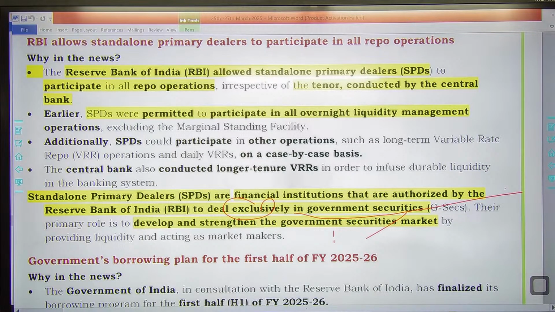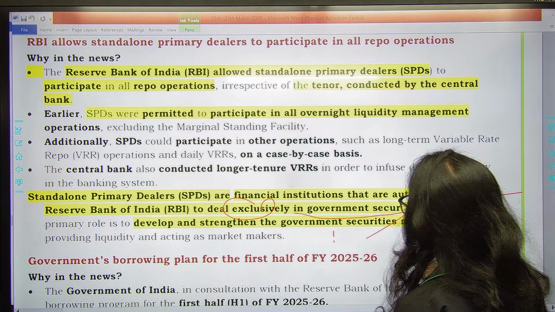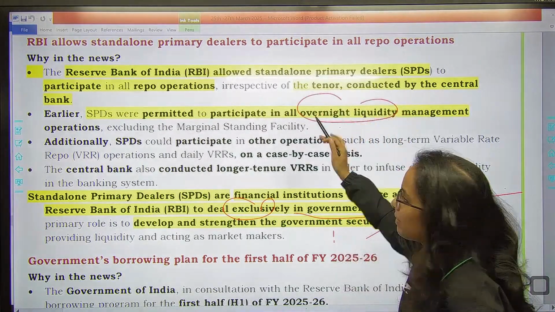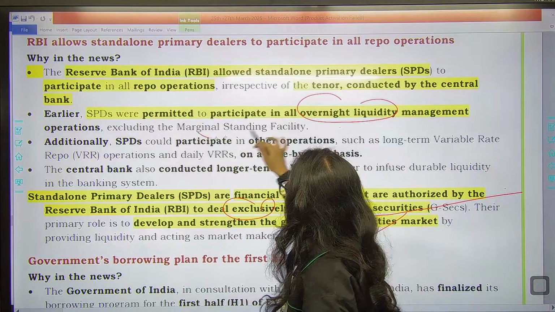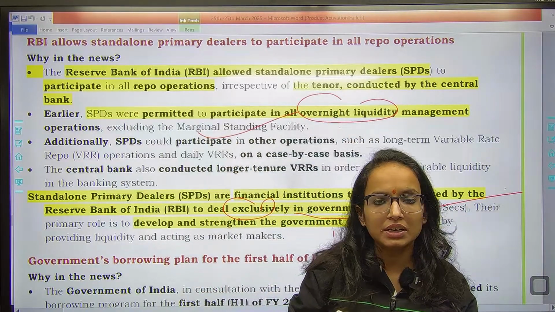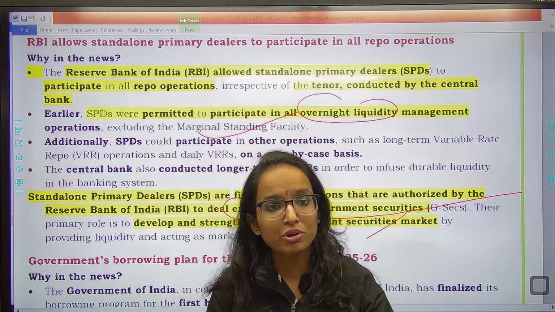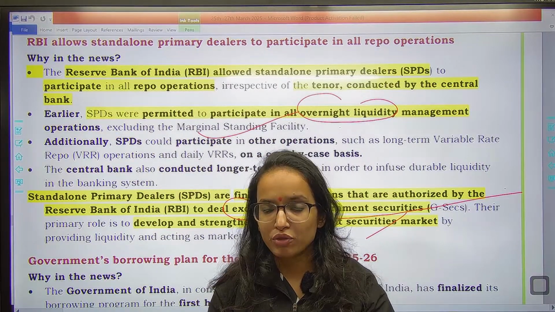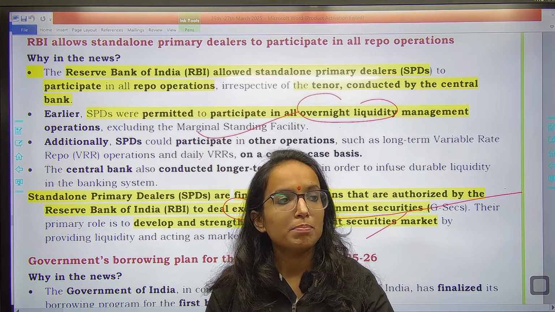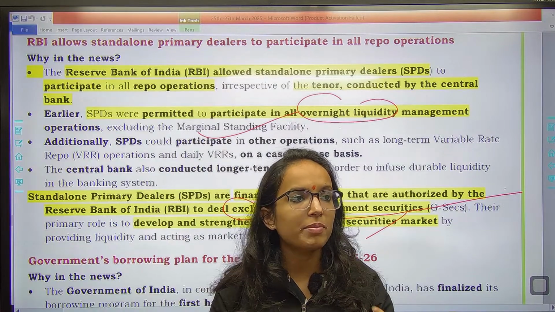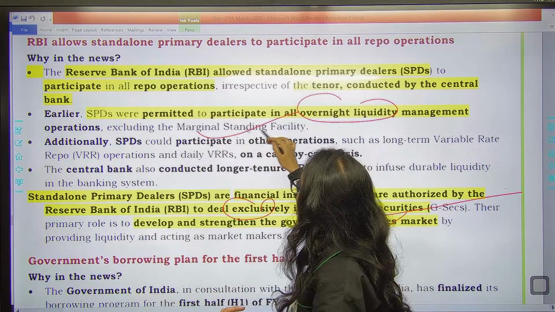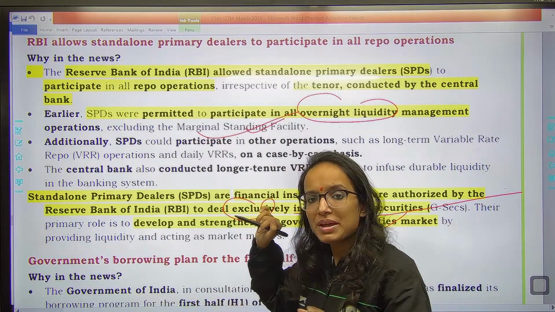Now earlier what was the case was the standalone primary dealers they were permitted to participate in all overnight liquidity management operations but excluding say MSF, marginal standing facility, जिसमें आपका overnight borrowing का option होता है, in which you can also dip your SLR requirement for repo up to 2%, right? But remember one thing कि earlier MSF was not allowed, अभी it would also be allowed.